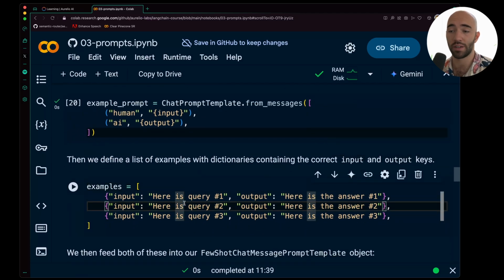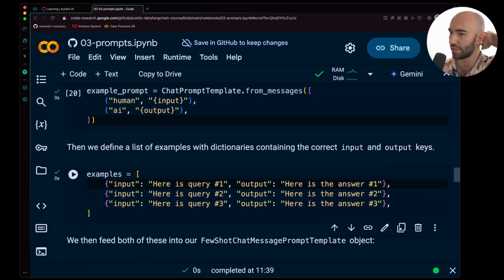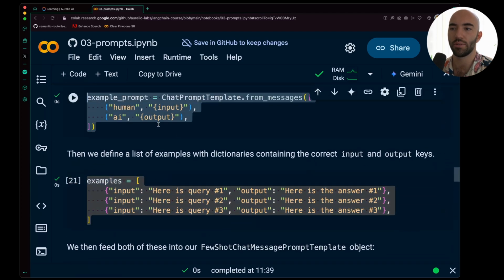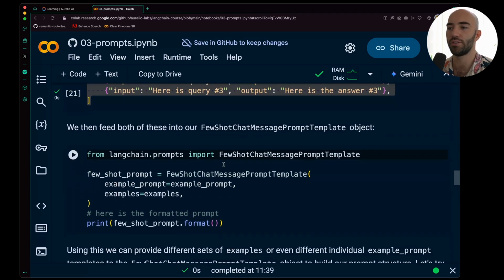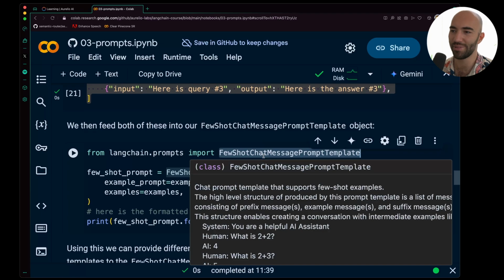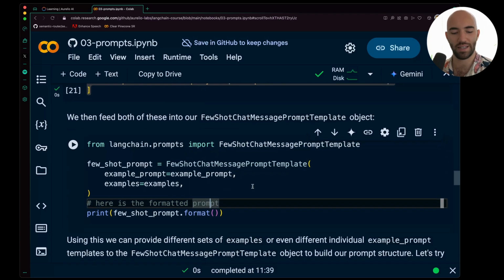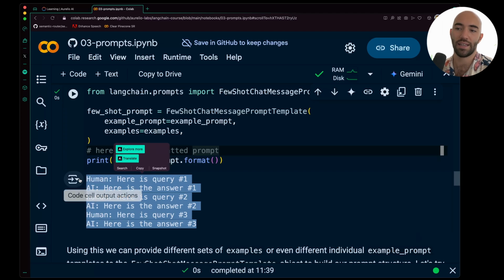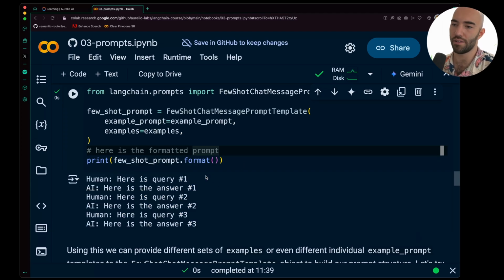And we're just going to provide some examples. Okay, so we have our input: here's query 1, here is the answer 1. This is just to show you how it works. This is not what we'd actually feed into our LLM. Then, with both these examples and our example prompt, we'd feed both of these into LangChain's few-shot chat message prompt template. And you'll see what we get out of it. So it formats everything and structures everything for us.